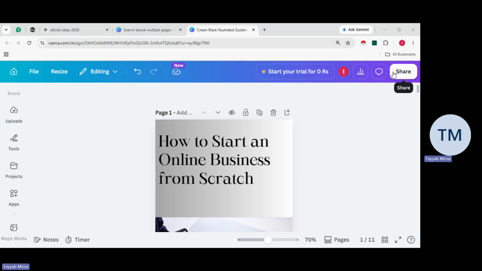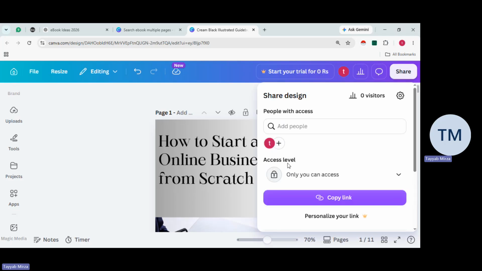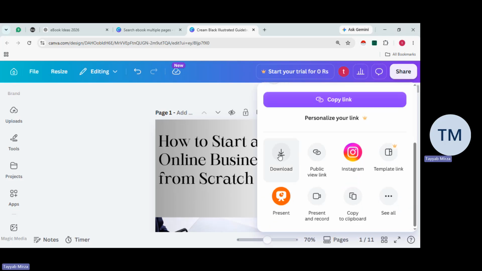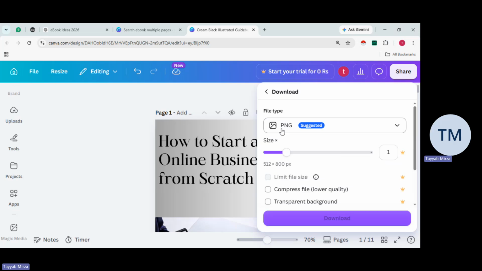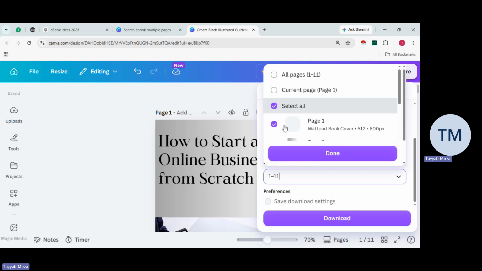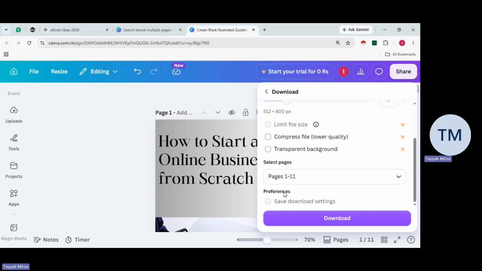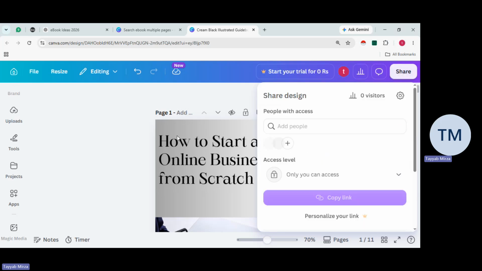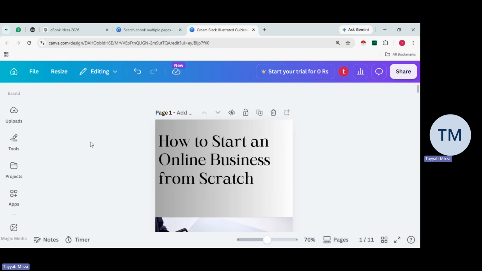Once everything is done and it's pretty much good to go, you click on share, which is on the top right. Then you'll be able to click on download. Make sure you go with PDF, and make sure you select all the pages. Once that's done, click on download. You'll be able to download very easily from Canva.